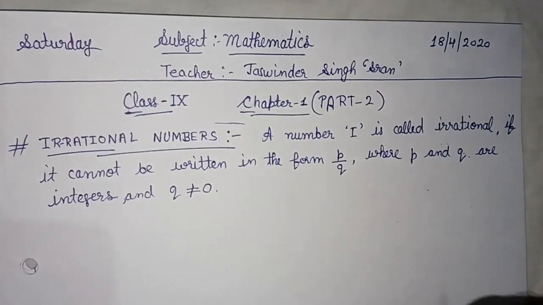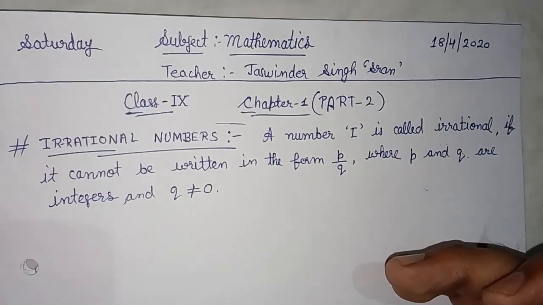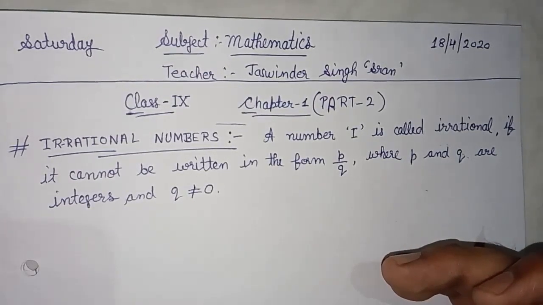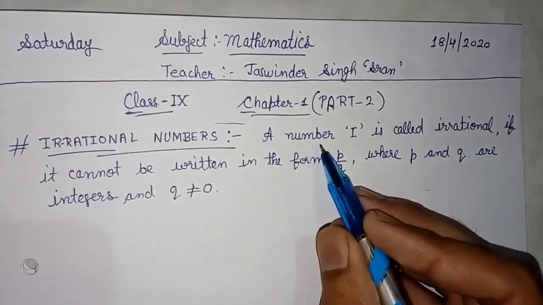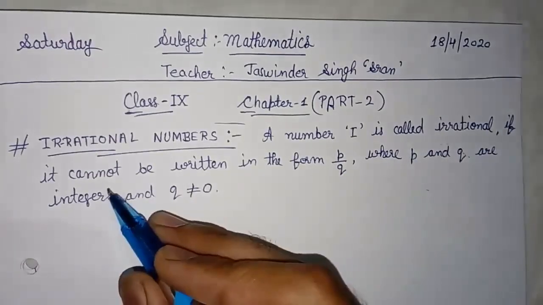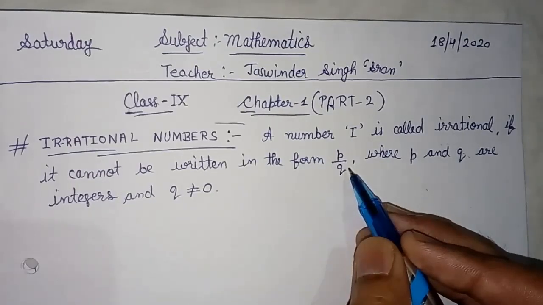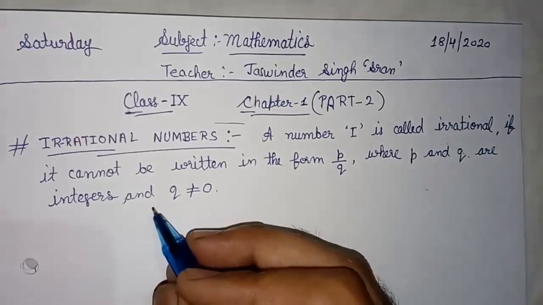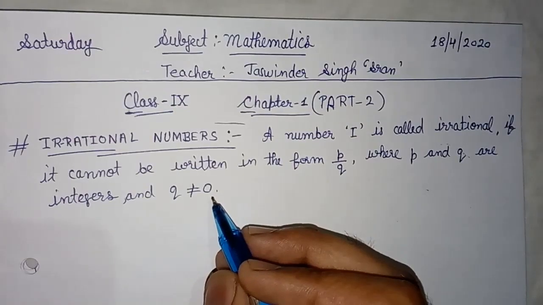After the discussion of rational numbers, which numbers are left behind, which we have still not discussed? They are known as irrational numbers. What is the definition of an irrational number? A number I is called an irrational number if it cannot be written in the form p by q, where p and q are integers and q is not equal to 0.